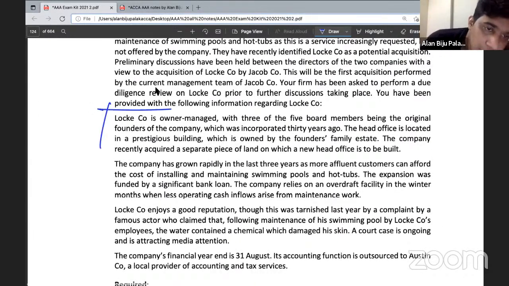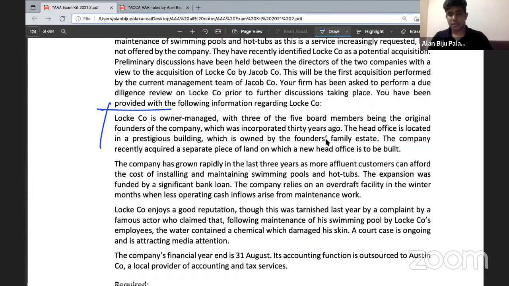So the scenario starts from here about the Loki company. Consider like this: the examiner is asking you, you are going as an engagement partner while performing the due diligence review. And you will be taking here an investment decision, whether to invest in that company or not. While taking that investment decision, you need to consider certain factors, right? Because you need to consider whether this investment will be worth it or not. So to understand that, what is the information required? Simple as that. You just want to consider from the viewpoint of an investor. So you will be considered as an investor, and you need to assume what are the factors that I need to consider while investing in these projects?